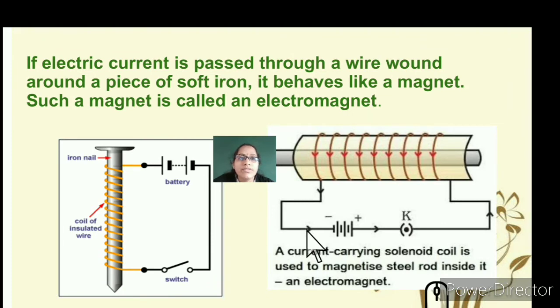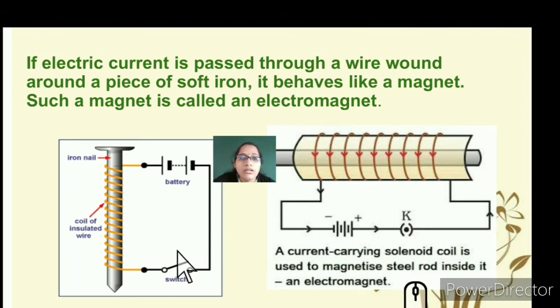So what happens if an electric current is passed through a wire around a piece of soft iron? It behaves like a magnet and is called an electromagnet. It also behaves like a solenoid. Just keep in mind that whenever a solenoid is asked, you need to draw this diagram of a nail and a wound coil of insulated wire connected to a battery, with a switch.